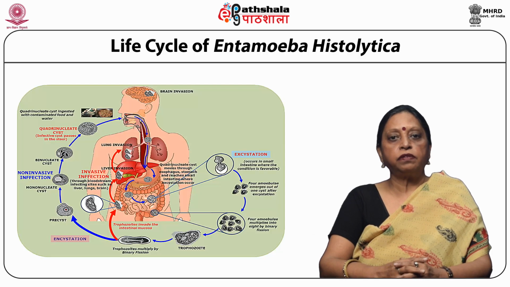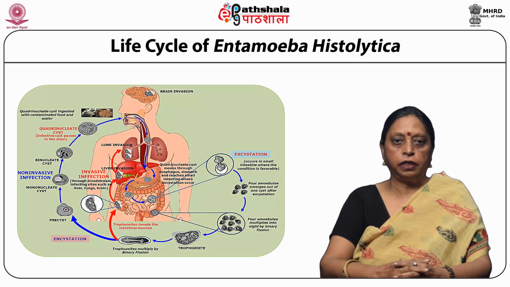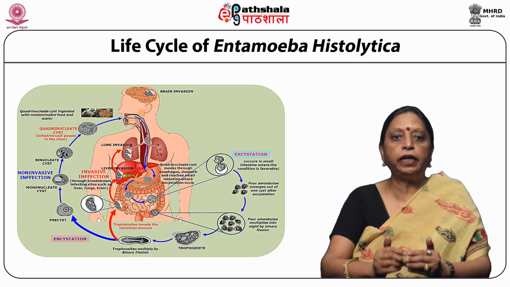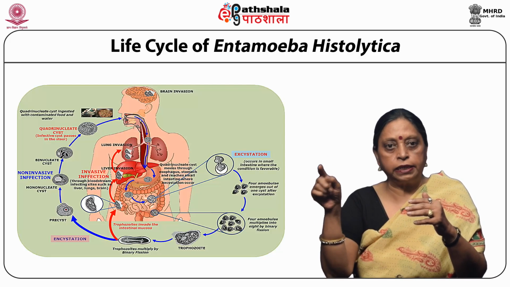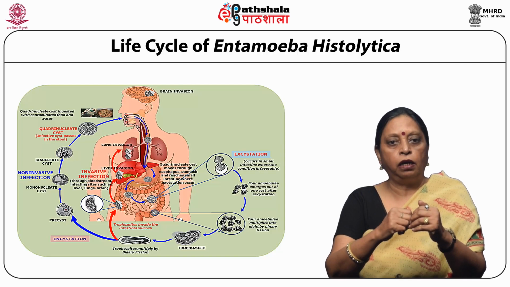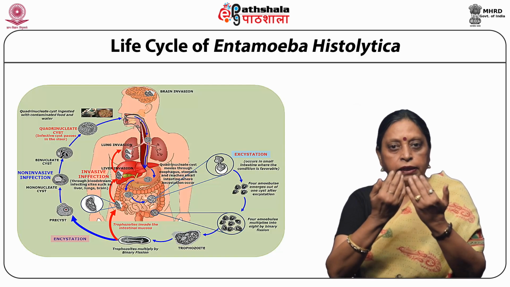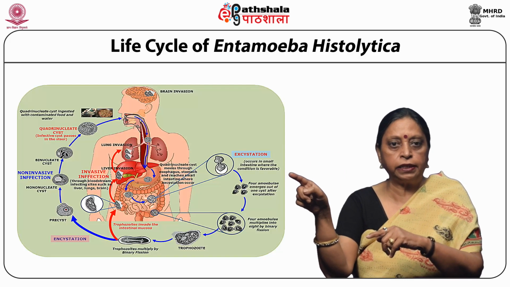Now, talking about the life cycle of Entamoeba histolytica, first of all, students, you should know that it is a monogenetic parasite, and another host is required only for the perpetuation of the species. The infection begins when the host swallows the mature quadrinucleate cyst along with the contaminated food or water, as you can see here. As the cyst wall is resistant to the acidic content of the stomach, the quadrinucleate cyst passes unaltered into the small intestine, where excystation takes place.